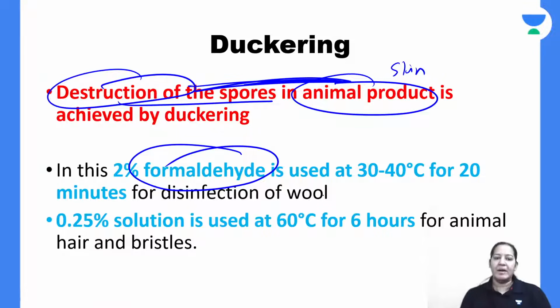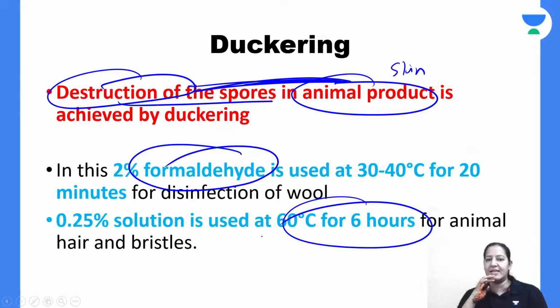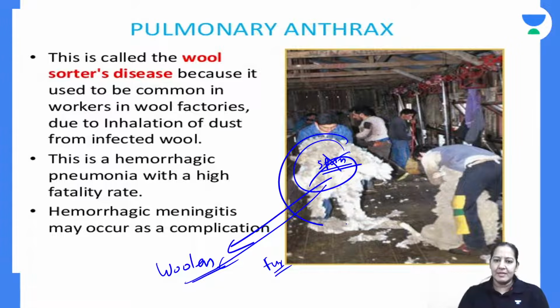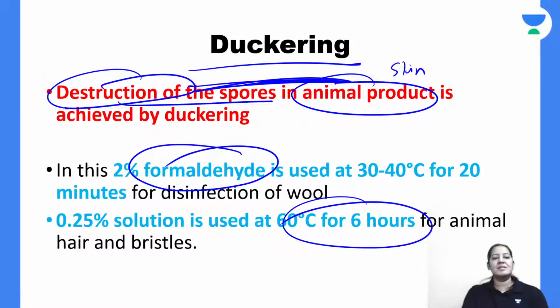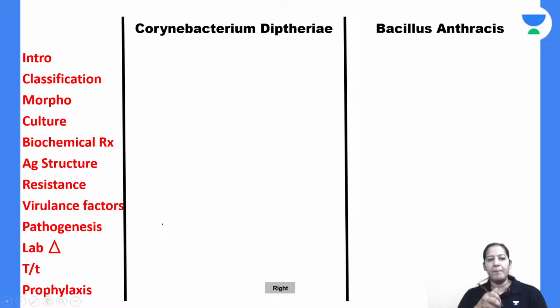Once we treat it with formaldehyde or heat it at 60 degrees for 6 hours, the spores are killed. This is the animal product, inside which spores can be present if the animal has infection. Once we convert it into woolens, leather, purses, or shoes, the spores can infect the human. So before making any product out of animal material, we have to kill the spores, and killing the spores is known as ducking. Ducking is destruction of spores done either by heating or by treating with formaldehyde. You got my point. So we are done with antigenic structure.